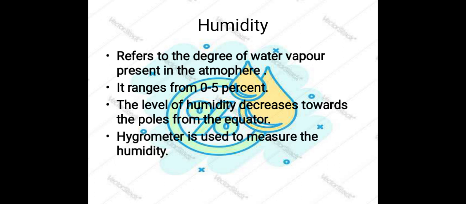How do we measure the humidity of a particular place? Yes, we have one instrument, its name is hygrometer. Hygrometer helps us to know the humidity of a particular place. So it helps us to measure the humidity. Which instrument helps us to measure the humidity?